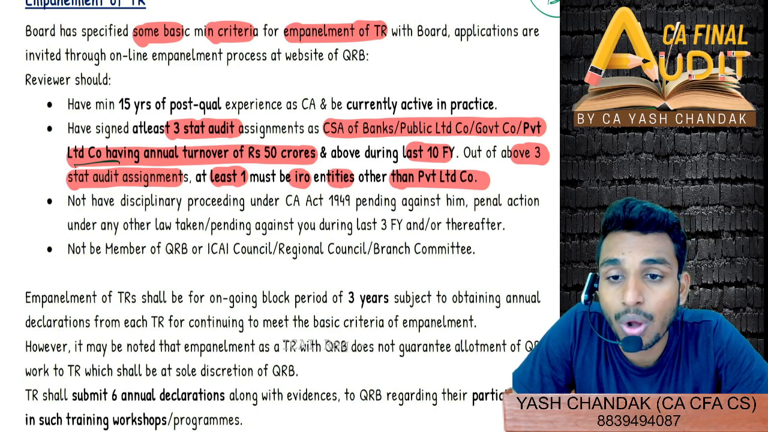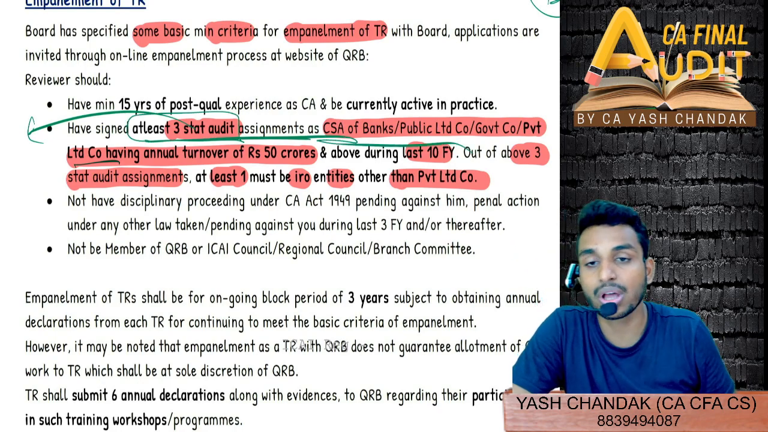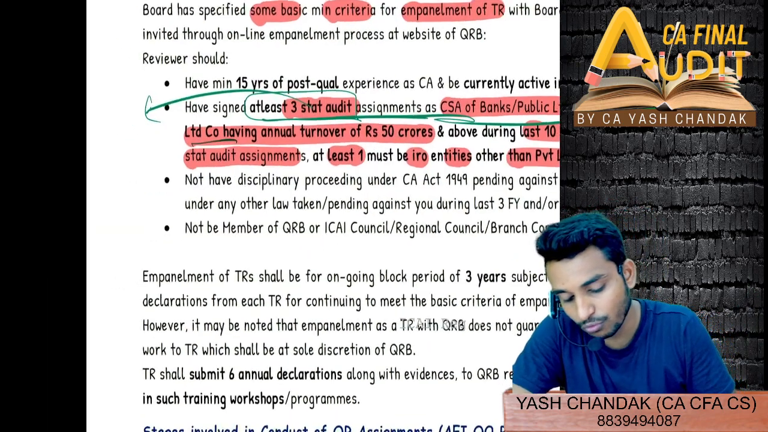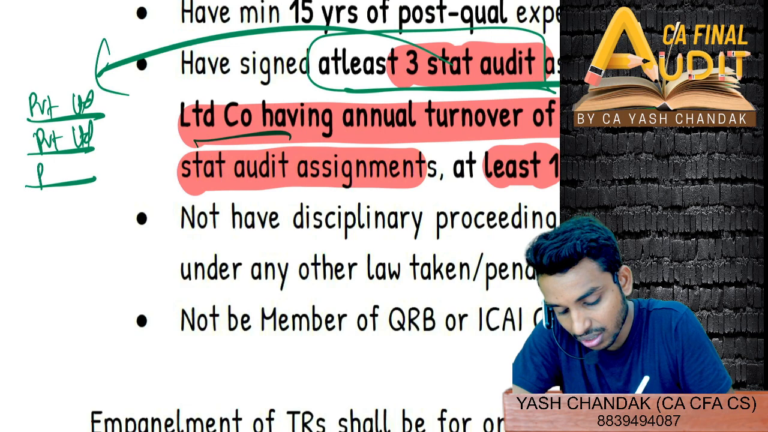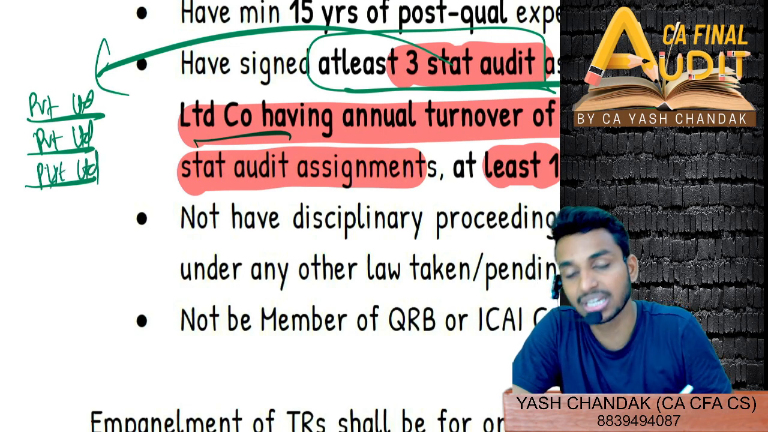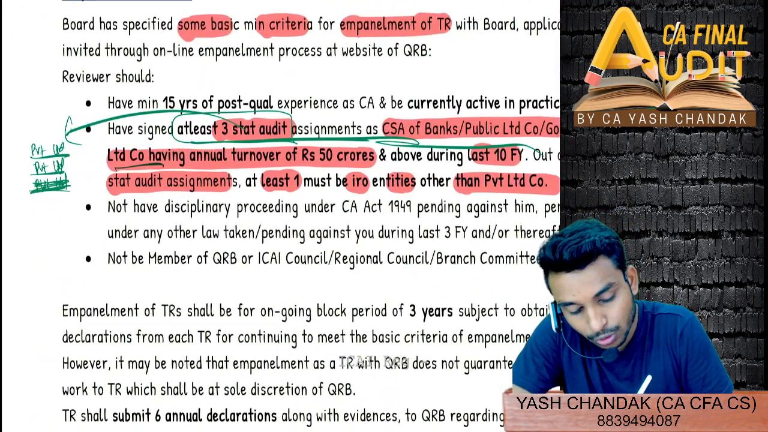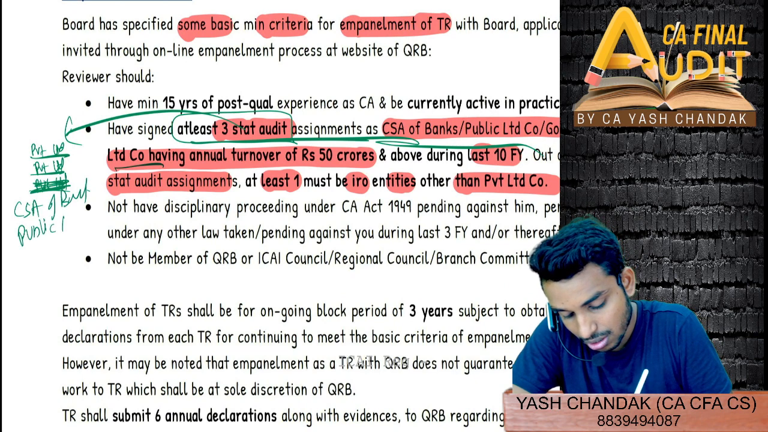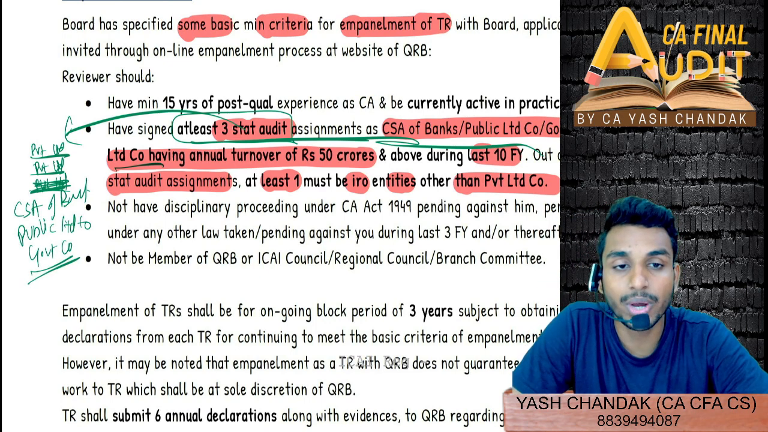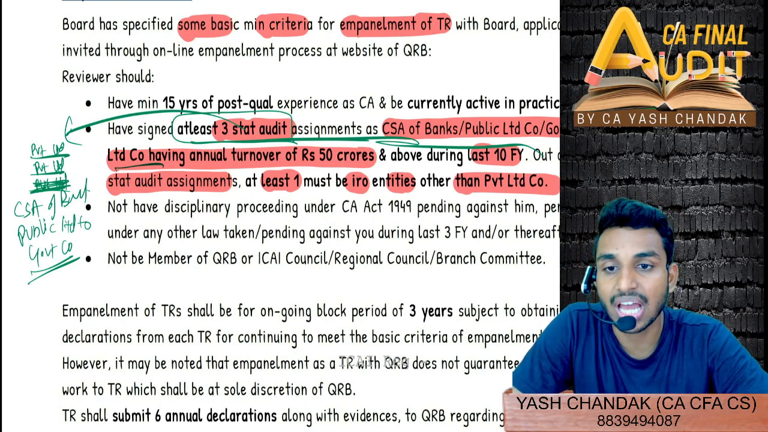So it should not be that all the 3 assignments that you are filling are of private limited companies only, fulfilling only the condition of private limited company. Then you will not be appointed as a technical reviewer. For you to get empaneled as a technical reviewer, one company needs to be either a central statutory audit of a bank, or a public limited company, or a government company. One of your clients needs to be at least this in the last 10 financial years.